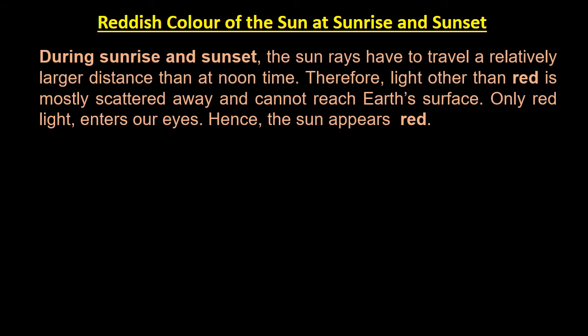Now the last phenomena related to the scattering of light is reddish color of sun at sunrise and sunset. Why do we see the sun red in color during sunrise and sunset, but at noon time we see white in color? The reason is, during sunrise and sunset, the sun rays have to travel a relatively larger distance than at the noon time.